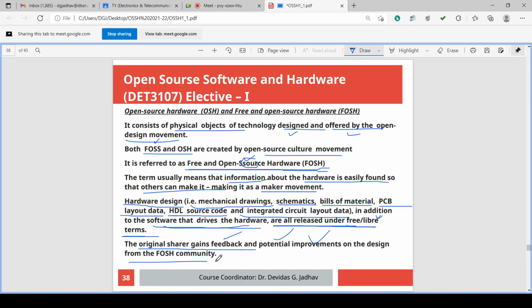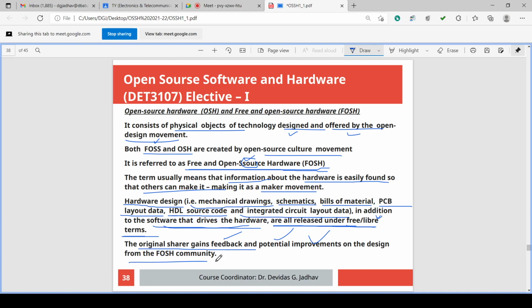But just like software, the hardware design copies can be shared. So hardware design copies and hardware driving software are shared, but not the actual hardware. The actual hardware you have to produce.